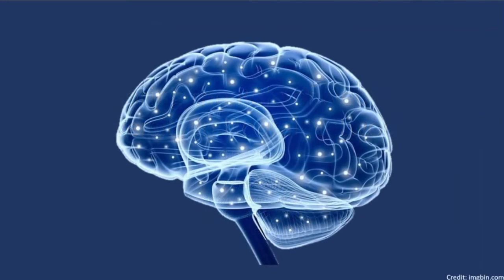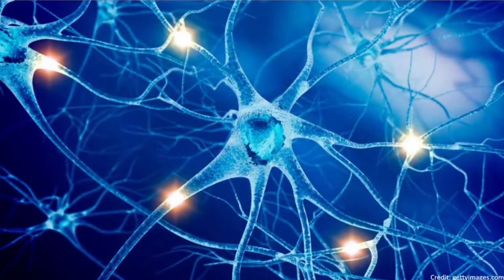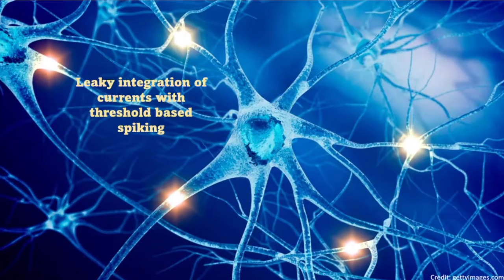The brain is a highly complex organ making complex decisions and computations every millisecond. This is made possible by billions of neurons, each fundamentally different in the types of intrinsic dynamics they exhibit. Some exhibit leaky integration of currents with threshold-based spiking, and others exhibit even more complex types of dynamics such as threshold adaptation and after-spike currents.